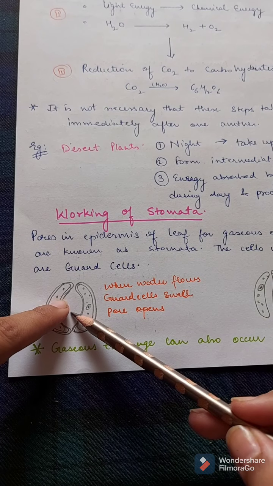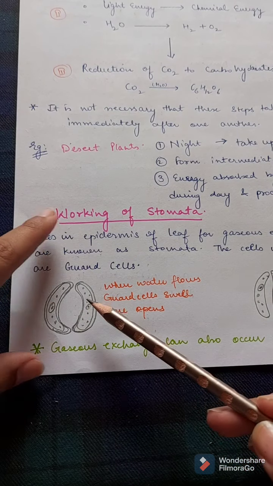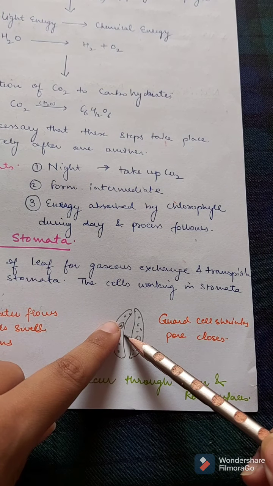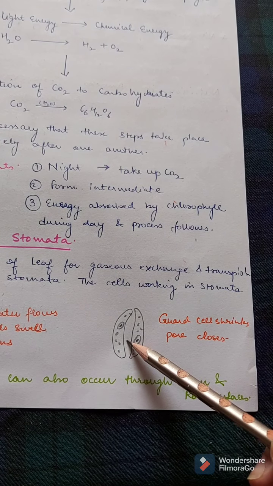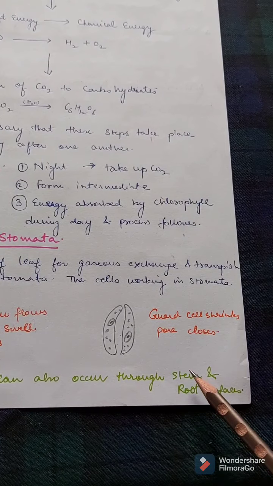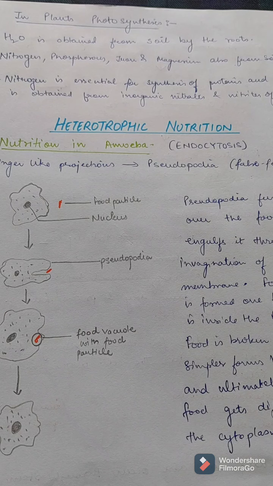Now the open pores allow the gaseous exchange. This is the guard cell which is in shrunk position and the pore is closed. So now there will be no gaseous exchange. Also, gaseous exchange can occur through stem and root surfaces. So in plant photosynthesis, water is obtained from soil by the roots. I have already told this.